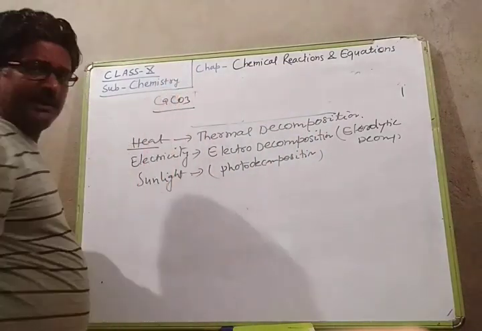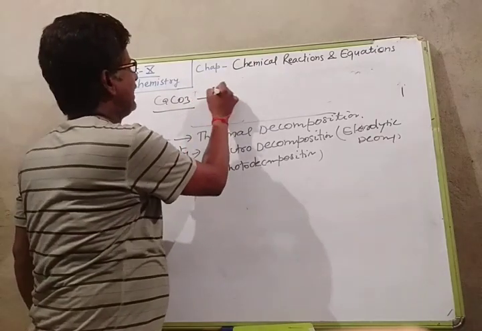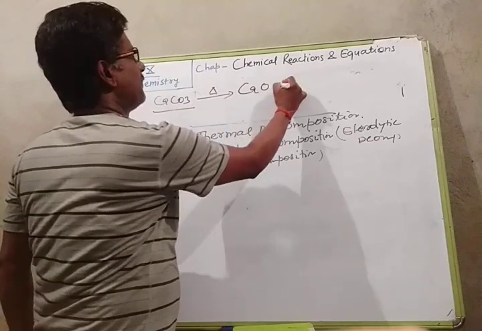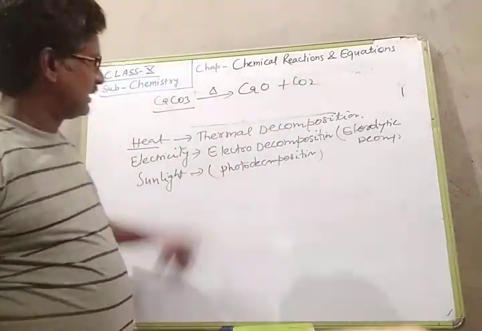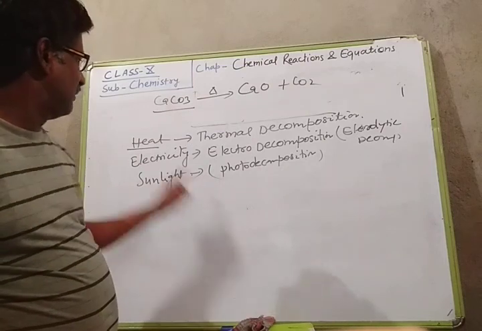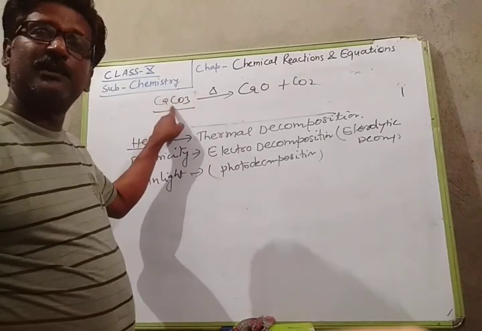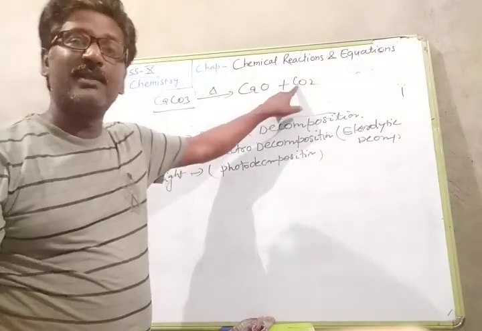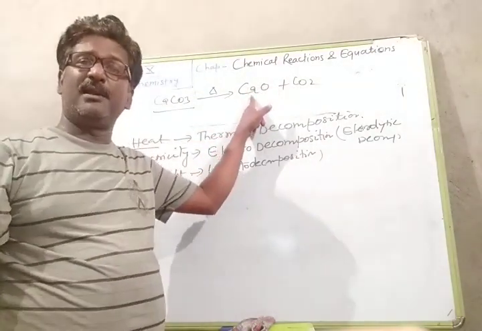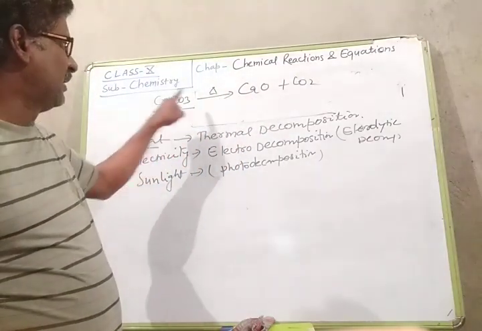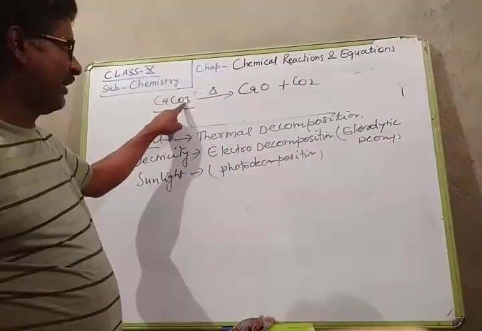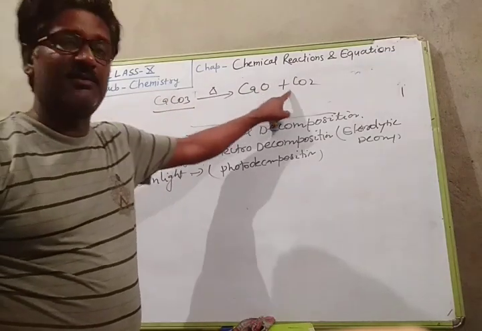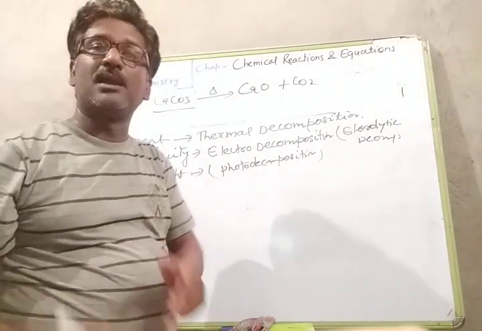CaCO3, calcium carbonate, when heated, then CaO, calcium oxide, plus CO2 are formed. In this reaction, when heat is provided to calcium carbonate, it forms calcium oxide, quicklime, and carbon dioxide gas. So we can understand that when calcium carbonate is provided energy in the form of heat, it splits up into two substances. This is the example of thermal decomposition.